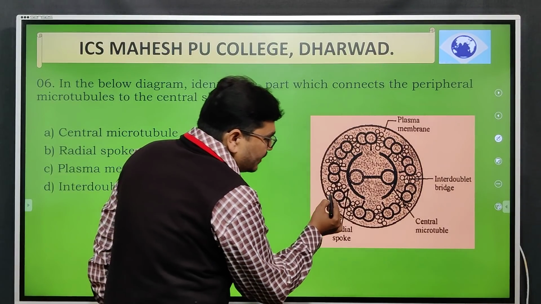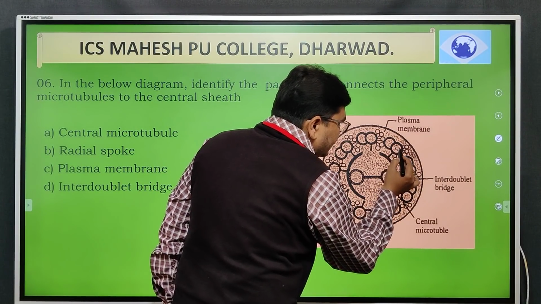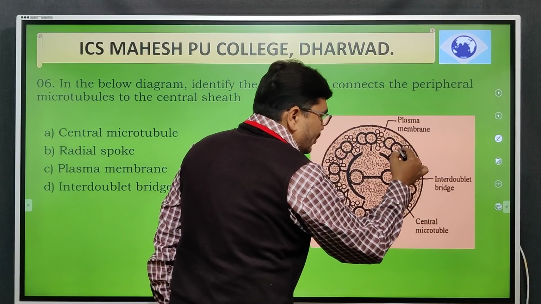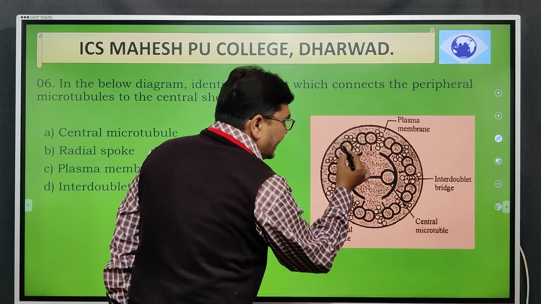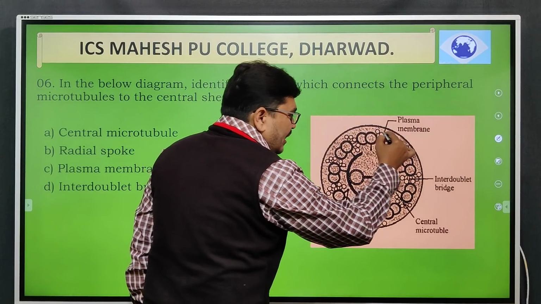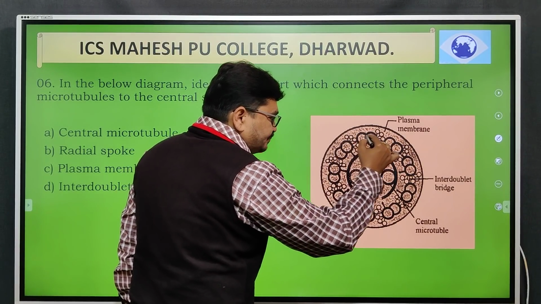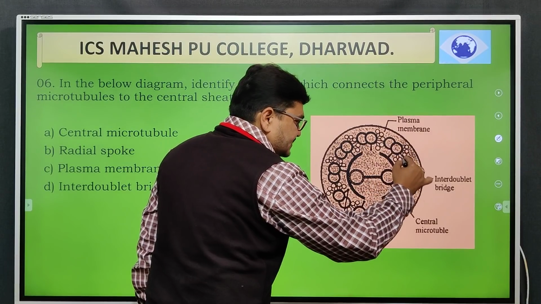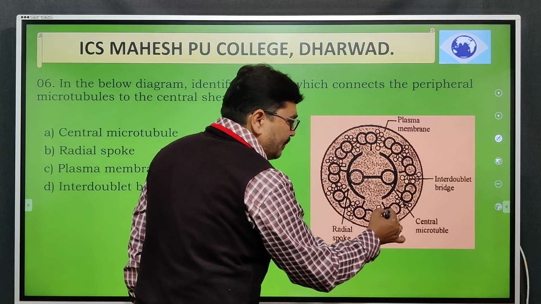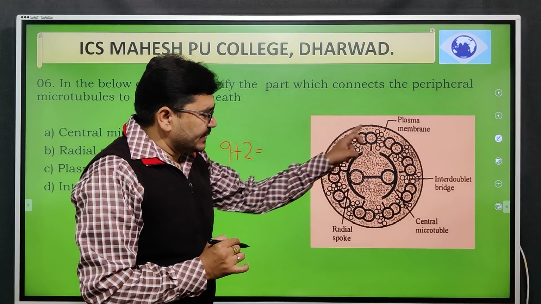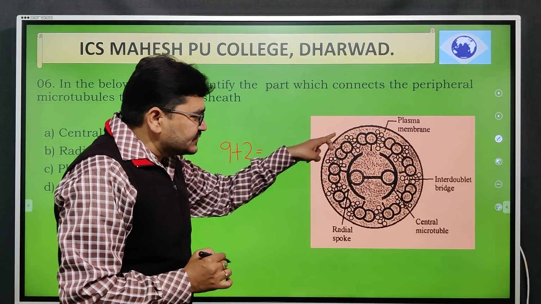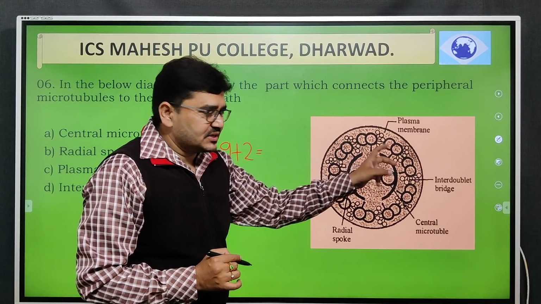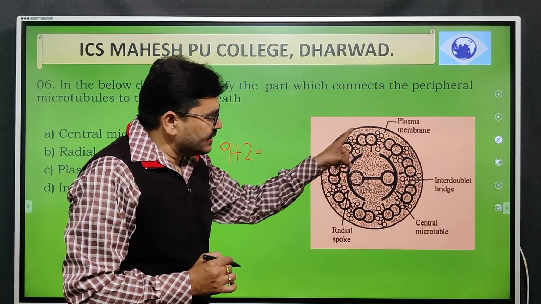So you can see here around, I'll just keep on counting: 1, 2, 3, 4, 5, 6, 7, 8, 9. So how many peripheral microtubules are positioned in this peripheral region? That is 9. So these microtubules which are positioned in the peripheral region,